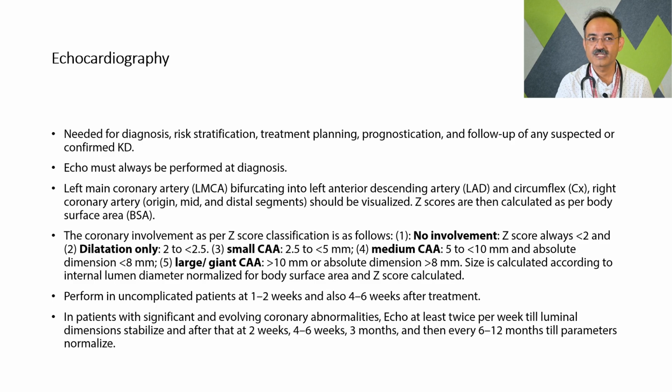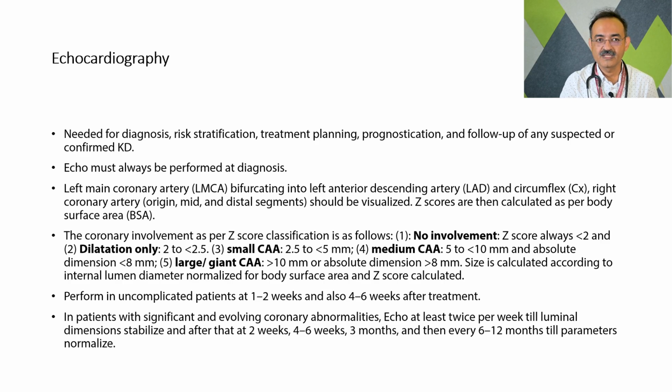And what we are going to see? We need to see the main coronaries, the left main coronary artery, and also its branches, LAD and circumflex. We need to see the right coronary artery, and we need to classify the coronary arteries by the Z-score, which includes either no involvement or dilatation, small coronary artery aneurysms, moderate sized aneurysms, and large or giant coronary artery aneurysms. If the Z-score is less than 2, then the coronaries are not involved.